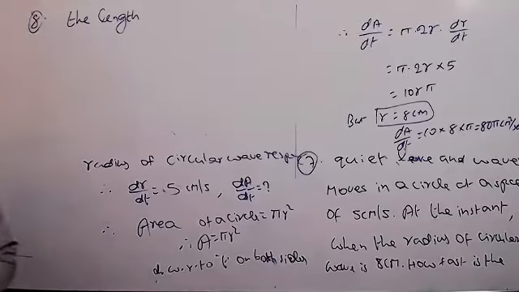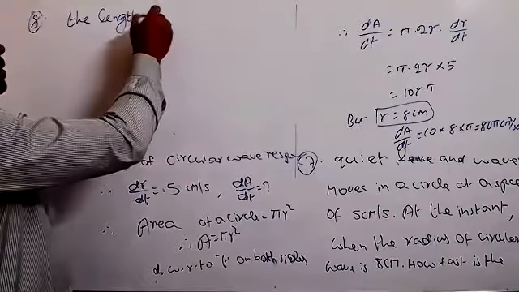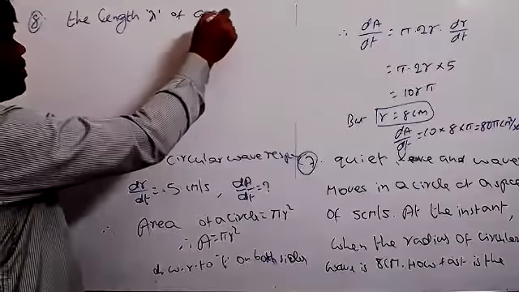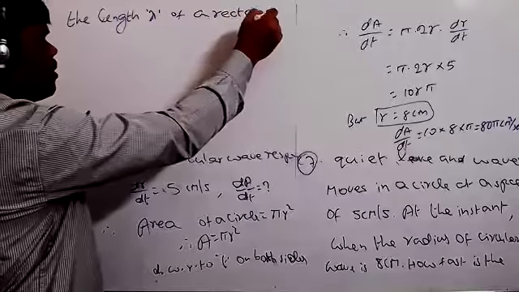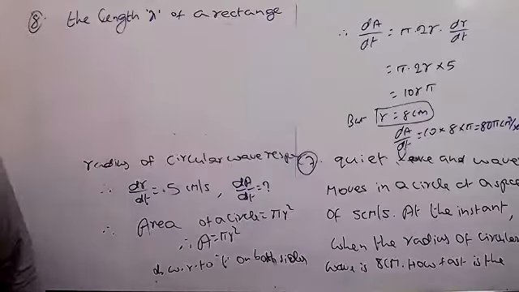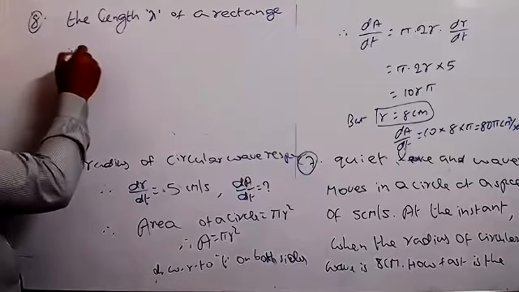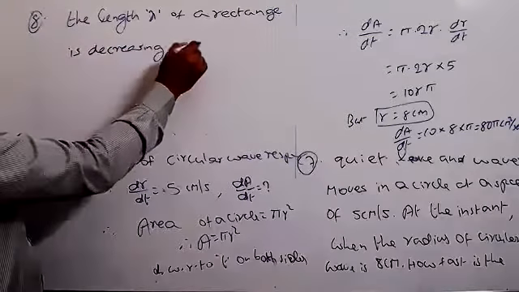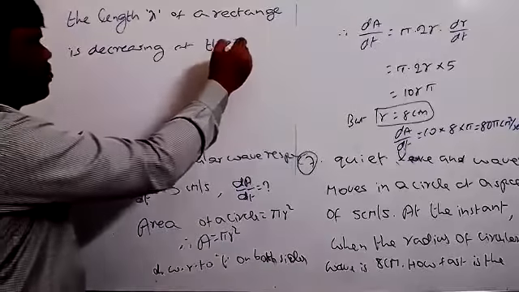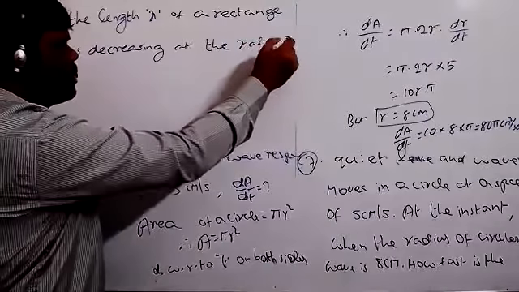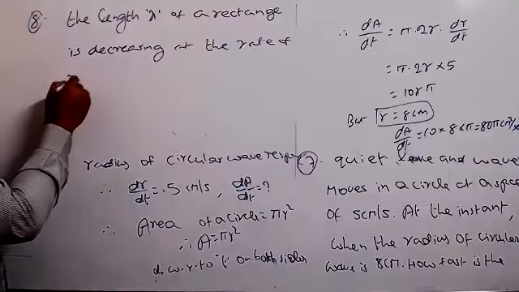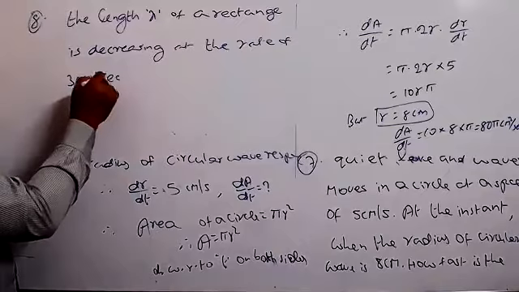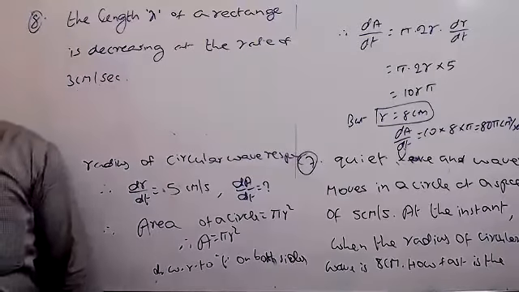The length x of a rectangle is decreasing at the rate of 3 centimeter per second.